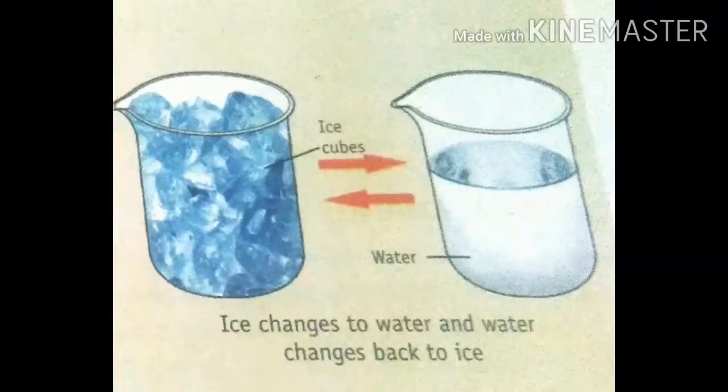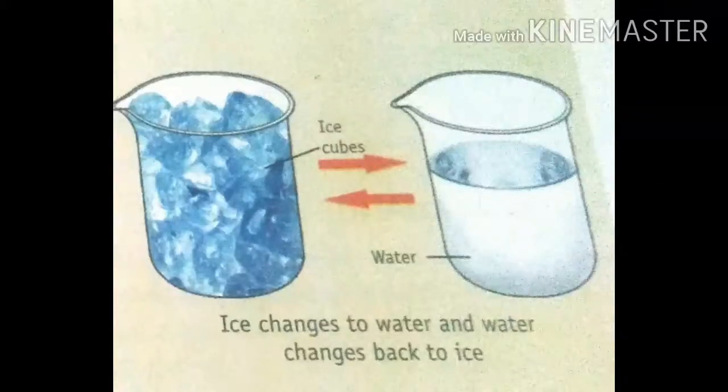Let's see an activity for physical change. Take a few ice cubes in a beaker. Keep them in the open for 4 to 5 minutes. What will happen? We will observe that ice changes into water. Here ice is in a solid state and it changes into liquid state.